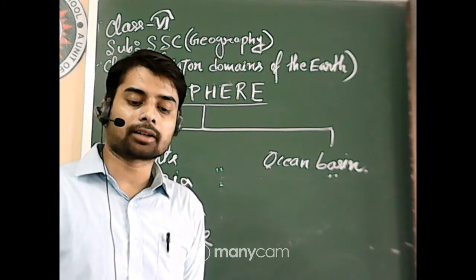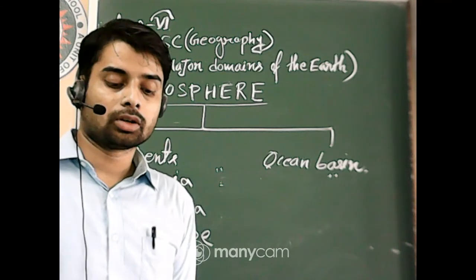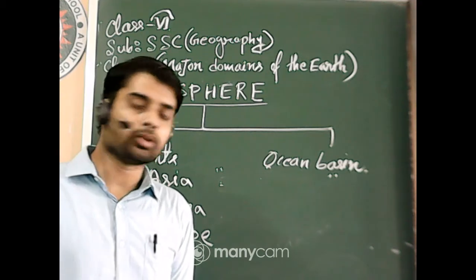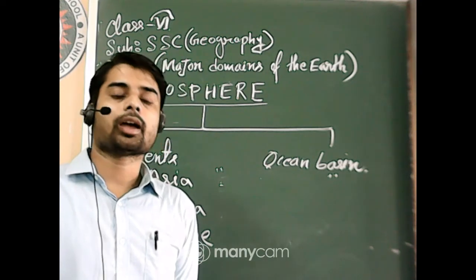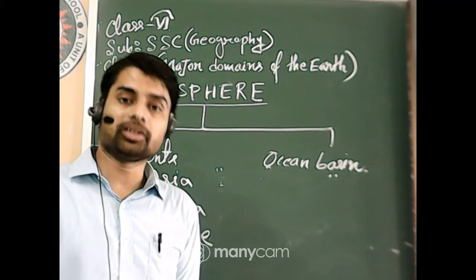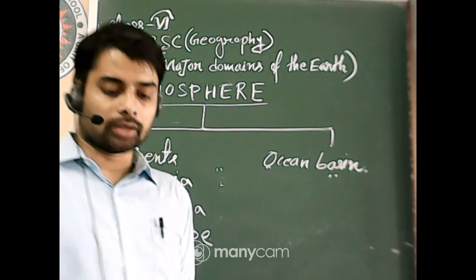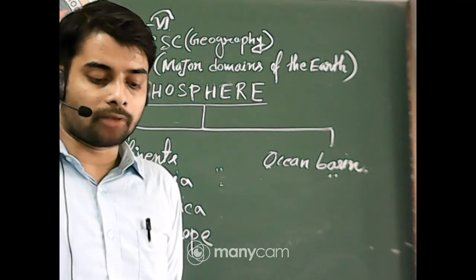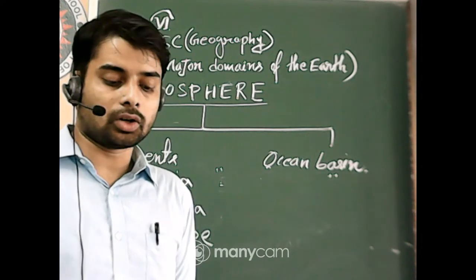Okay, and the Arctic Circle passes through Europe, and it is bound by water bodies on three sides. On the west, Atlantic Sea; in the north, Arctic Ocean; and in the south, Mediterranean Sea; and in the east, it is Asia. Okay. So this is the location of Europe, and most of the developed countries are also present in Europe.